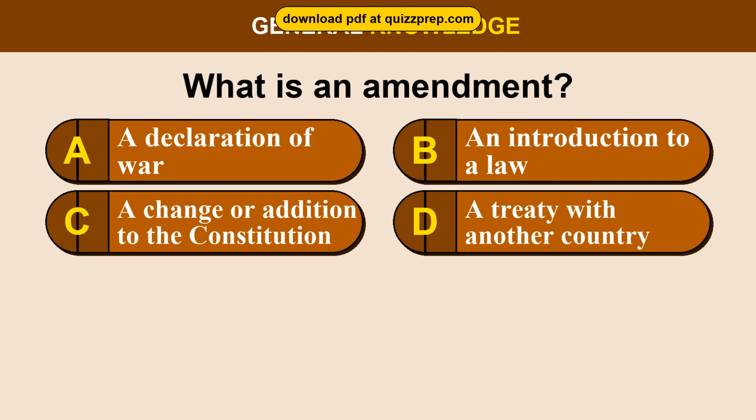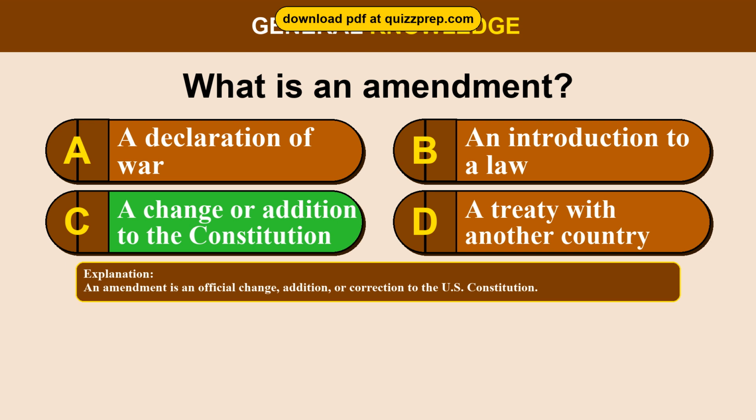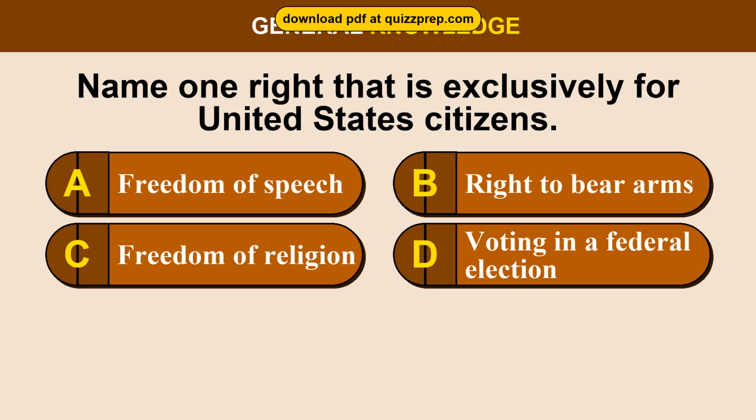Question 57. What is an amendment? Option A, a declaration of war. Option B, an introduction to a law. Option C, a change or addition to the Constitution. Option D, a treaty with another country. The correct answer is option C, a change or addition to the Constitution. An amendment is an official change, addition, or correction to the U.S. Constitution.